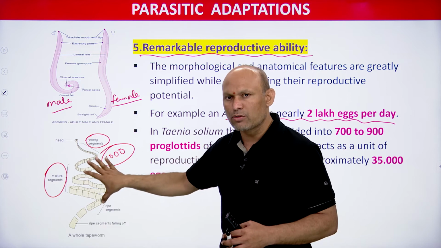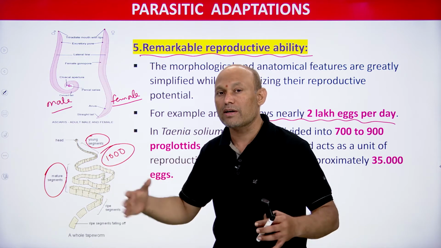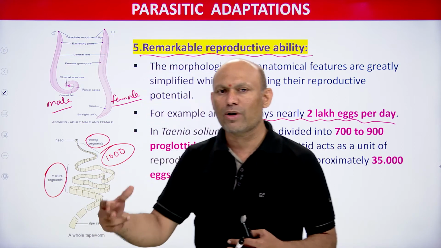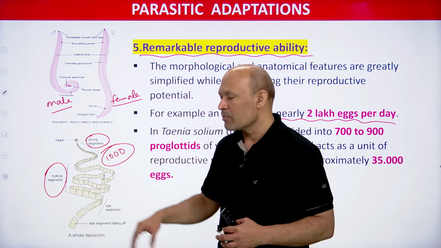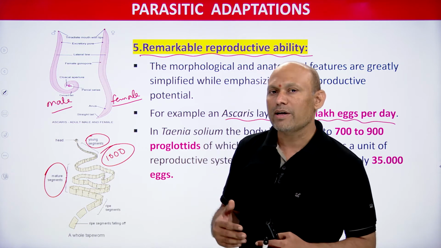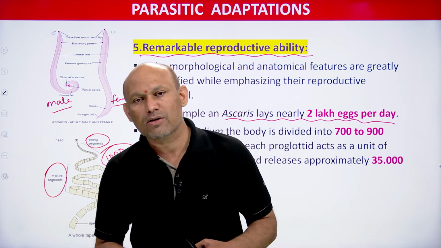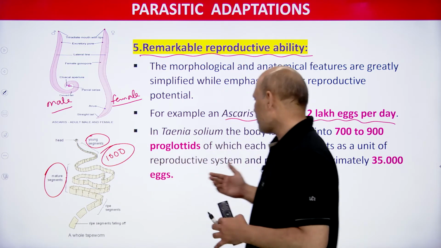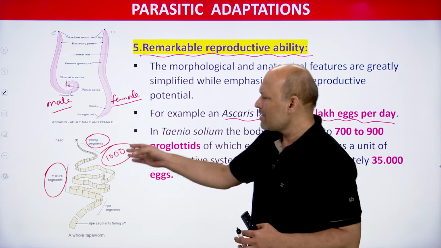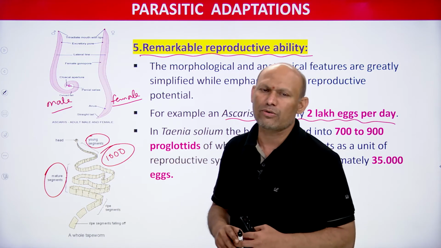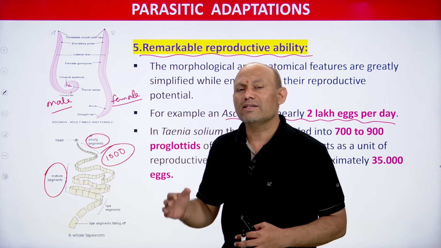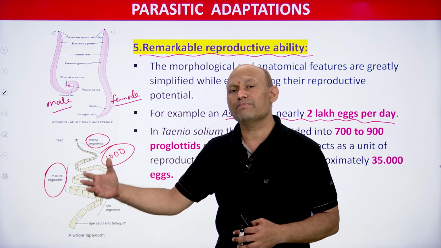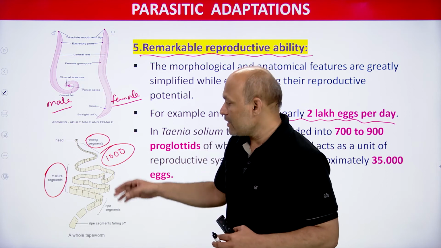One more example I would like to share with you, so that you can enjoy the beauty of the concept, students. You can enjoy the beauty of the subject here. In the Taenia solium body, how many proglottids will you come across? I have given a round figure of 700 to 900 proglottids, but up to 1000 will be there, you need to remember. So you can imagine, 1000 proglottids in the body of Taenia solium.